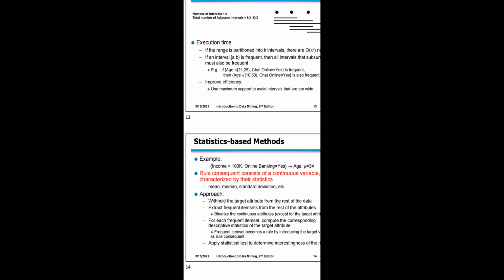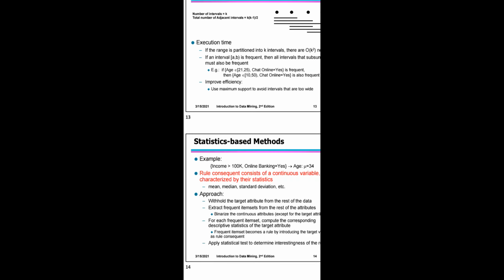So the first one is completed, that is the discretization based method. Now we have to discuss the statistics based methods. In the statistics based methods, quantitative association rules can be used to infer the statistical properties of a population. You have to represent it as a statistics based method.